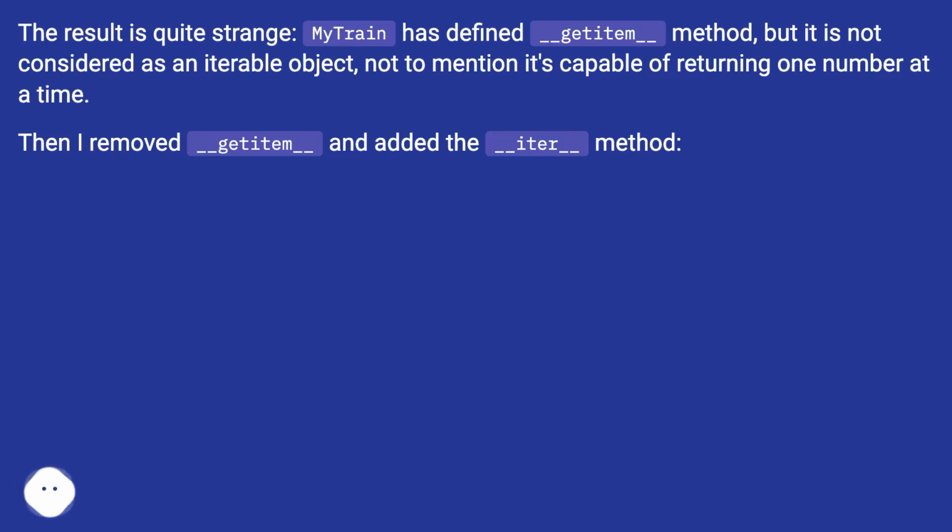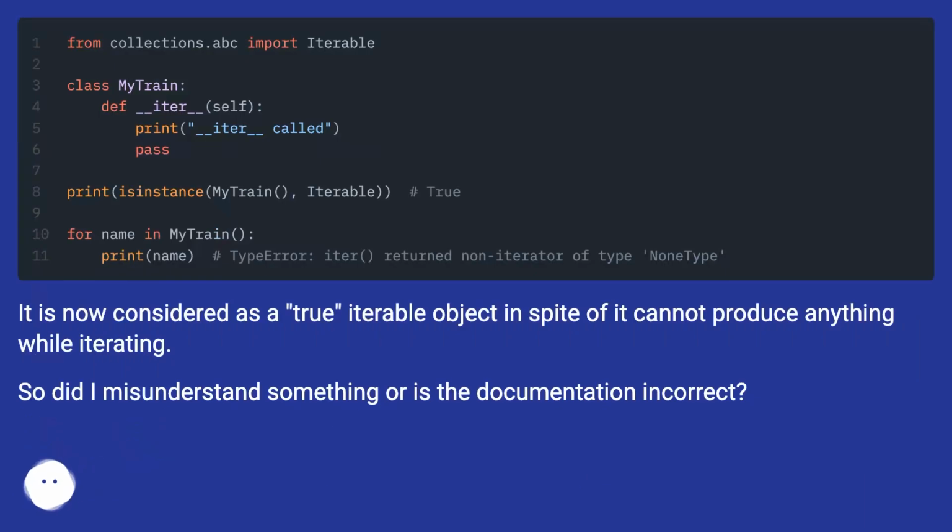Then I removed __getitem__ and added the __iter__ method. It is now considered as a true iterable object in spite of it cannot produce anything while iterating. So did I misunderstand something, or is the documentation incorrect?